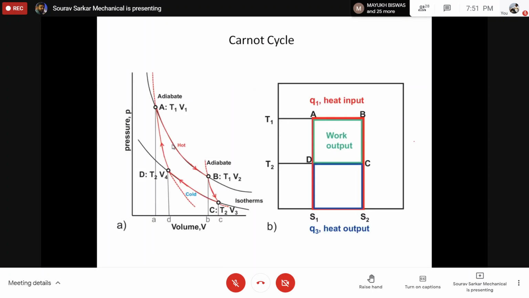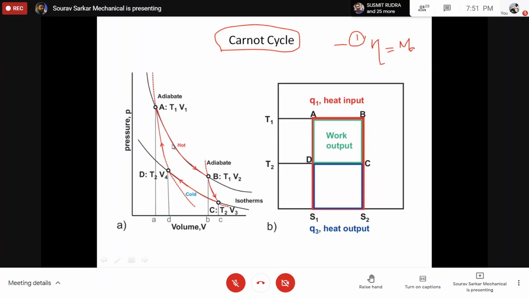Now just consider the Carnot cycle, which we have learned earlier. What is the Carnot cycle? The Carnot cycle is the reversible cycle which can give you the maximum efficiency. We know that it is basically the ideal cycle.